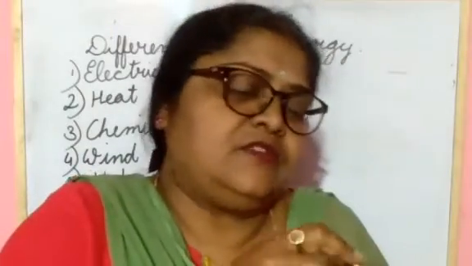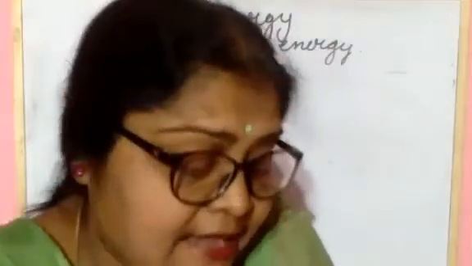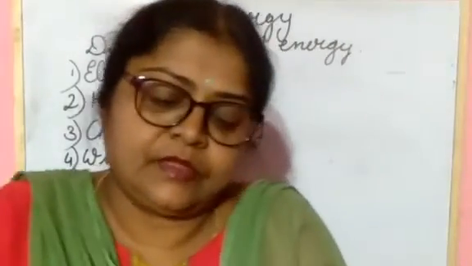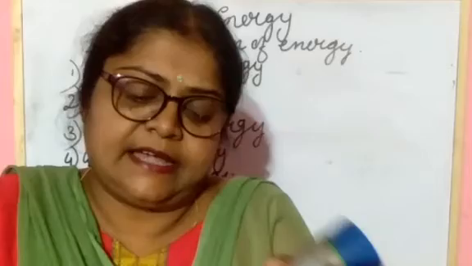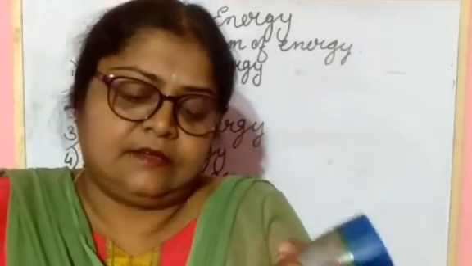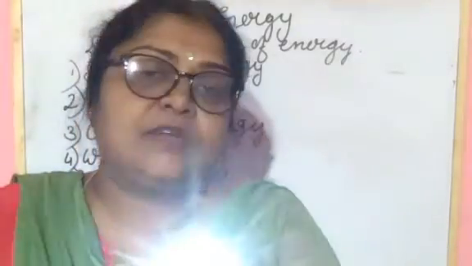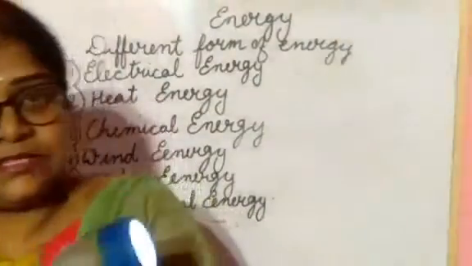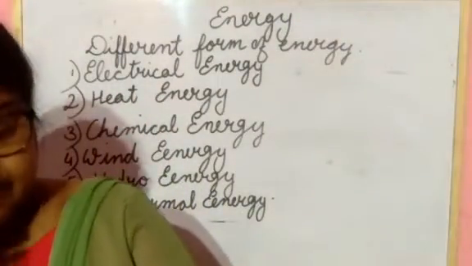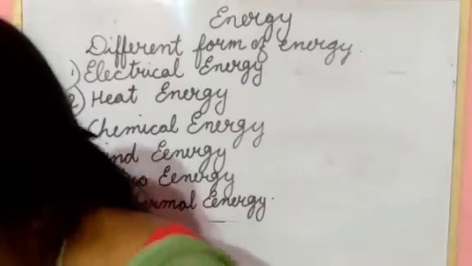This chemical energy allows the torchlight to give light. When we put it inside the torchlight and switch on, we get the light from this stored chemical energy.